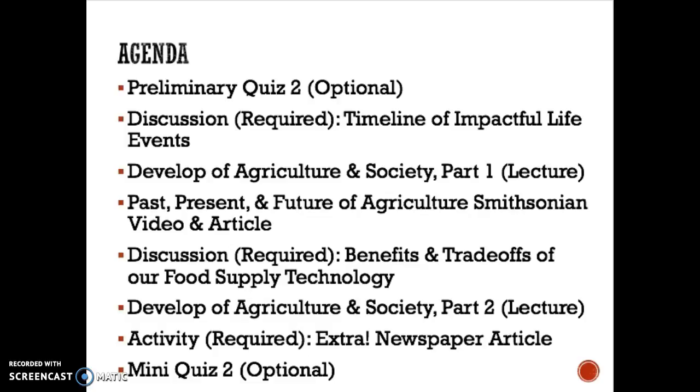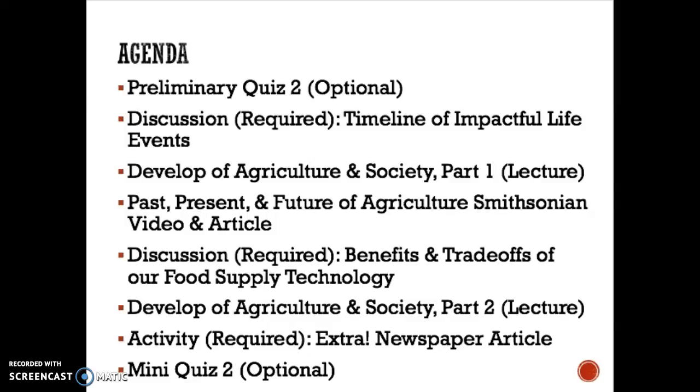Let's take a look at our agenda. So the first thing you could have done was a preliminary quiz that allowed you to see how you know the information or if you need to work on it. After that, there was a discussion for a timeline of impactful life events, and there was an intro video to that as well. After that, we're going to do a small lecture on the development of agriculture and society.